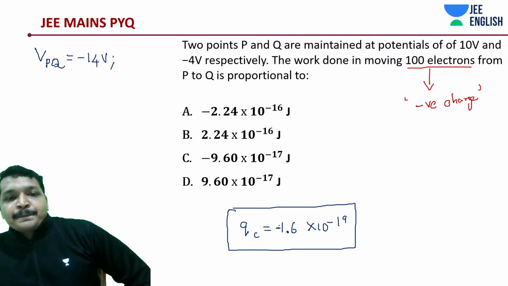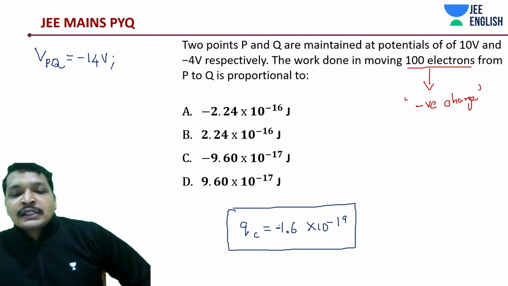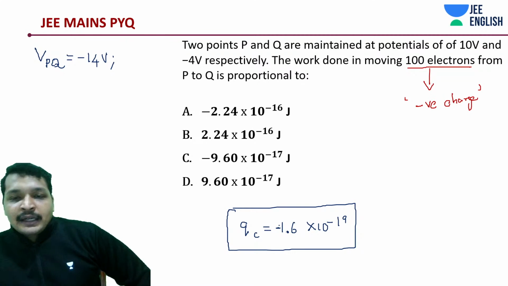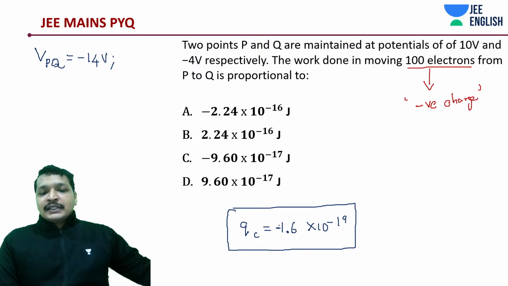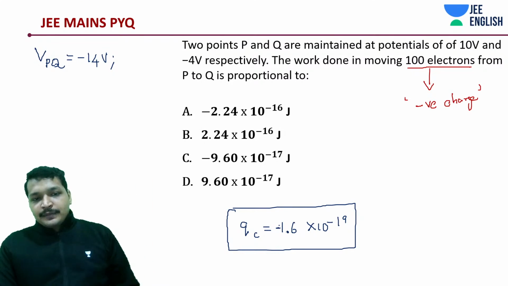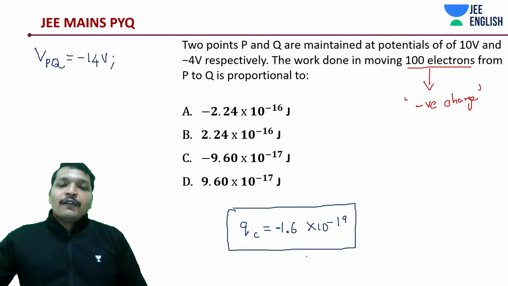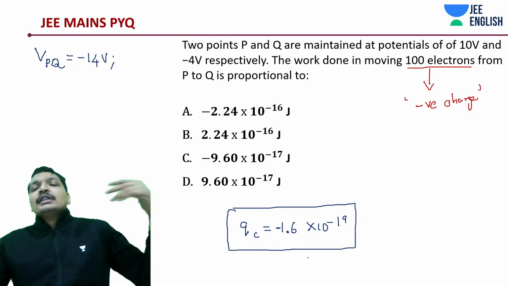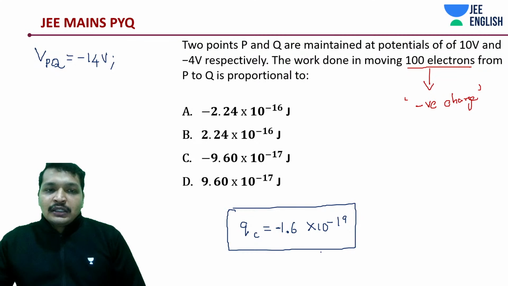Negative into negative is positive, and this is 14 into 1.6 into 10 to the power minus 19 into 100. What are the last two digits being multiplied? 4 and 6.